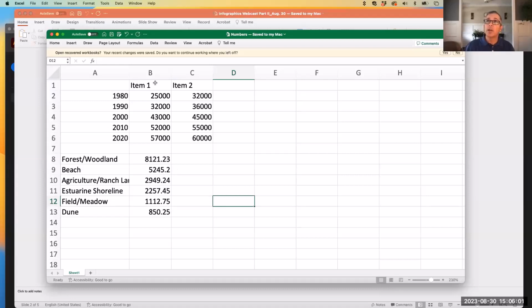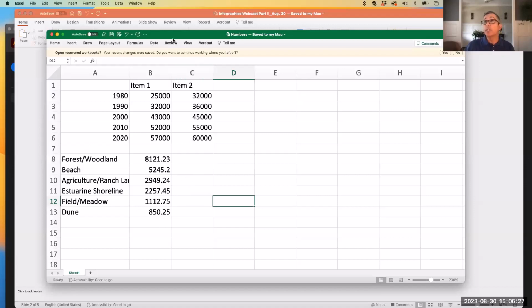So this top data set, the item 1, item 2, is going to be to show you how to do bar charts and line charts. And the bottom one, where we have a list of 6 items and then numbers for those, that's what we're going to use for the pie chart, because the way that works is a little bit different than all the other kinds of graphics.